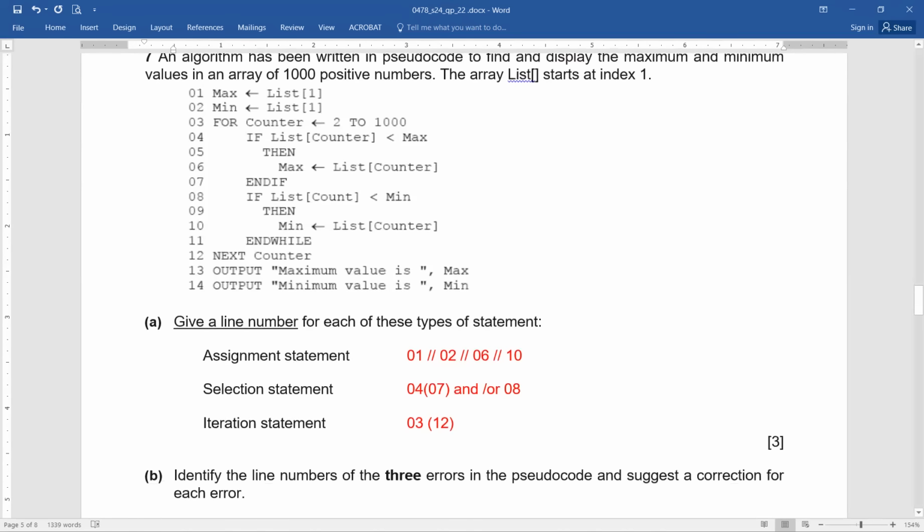Now, let's see. Identify the line numbers of the 3 errors in pseudocode and suggest a correction for each error. Are we ready for that? Yes, can we do it? Okay, you want to do it? I've already told you for count equals to 2000 is accurate. This line is not having a problem because max and min are already storing the first value. So that is why definitely here it has to start from location number 2, from index number 2. So from 2 to 1000 is perfectly okay. Line number 3 is not a problem.